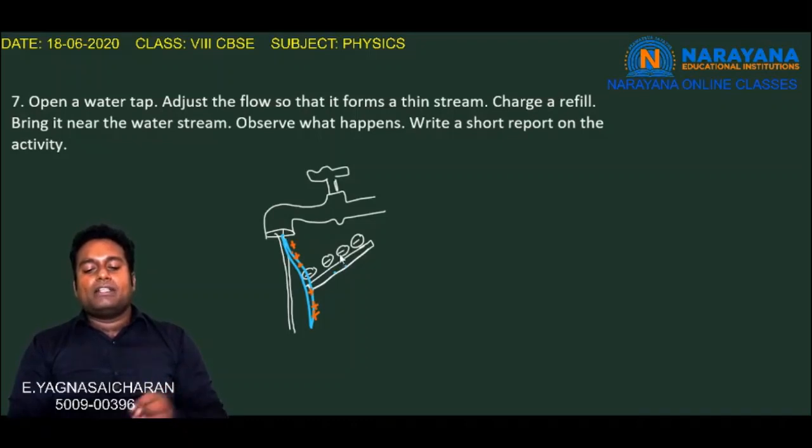So we observe that the water stream is attracted to this refill in the same manner as pieces of paper are attracted to the charged comb. That happens because unlike charges attract each other. So this is the observation that we can see in the case of a water stream whenever we bring a charged refill near a thin water stream. So this is the answer for the seventh question.